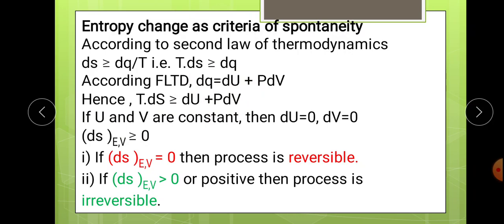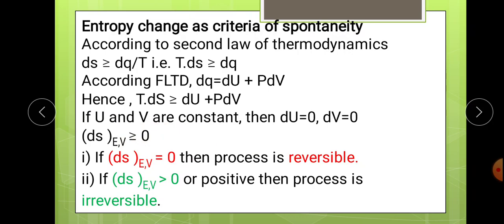at a constant internal energy U and a constant volume V, dS is greater than or equal to 0. So in this case, T is the most important term, but dS is differentiated, nothing to do with dU and dV. So if you keep internal energy and volume constant, then dS is greater than or equal to 0. Two conditions come in: greater than, and equal to, zero. Now let's check when it will be greater and when it will be equal.